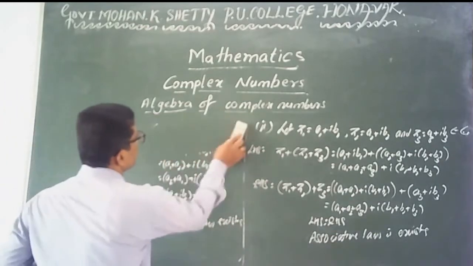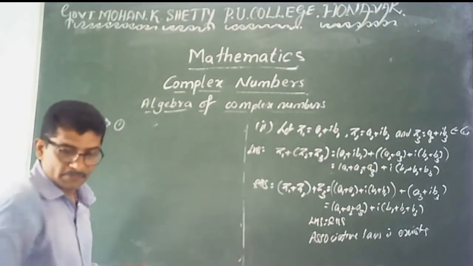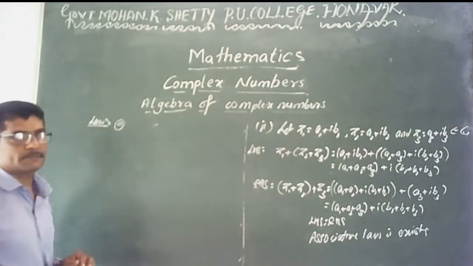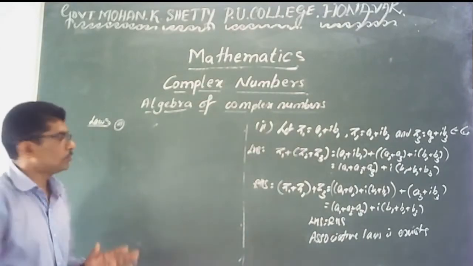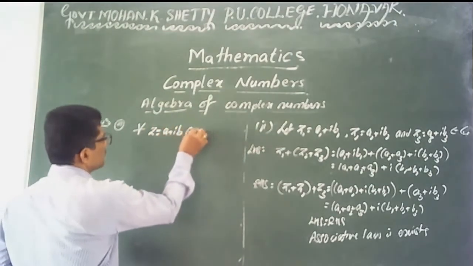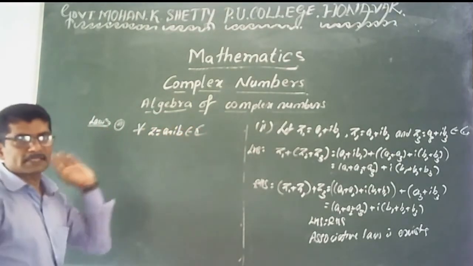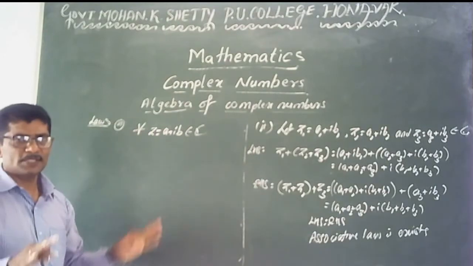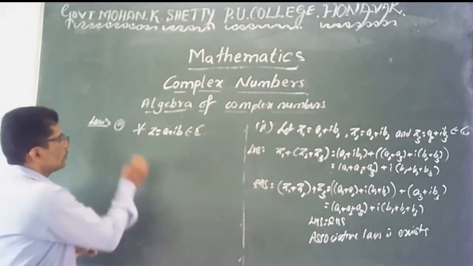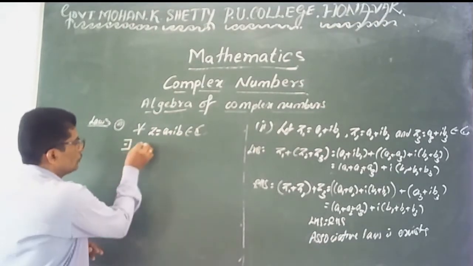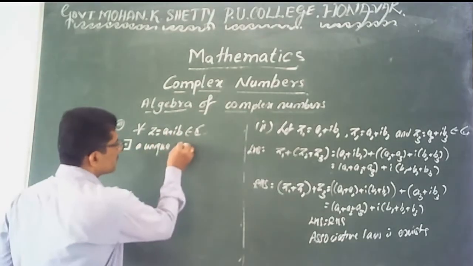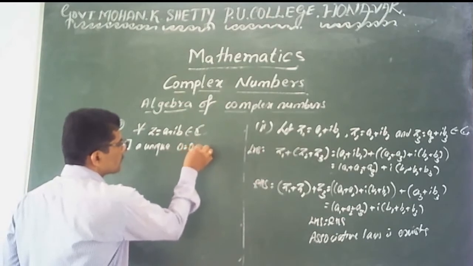Similarly, you can verify the third property, which is very important. What is the third property? Identity property. You know that for each z equal to a plus ib, an arbitrary complex number belonging to the set of complex numbers, there exists a unique number, unique means only one number, that is 0. 0 can be written as 0 plus i into 0.